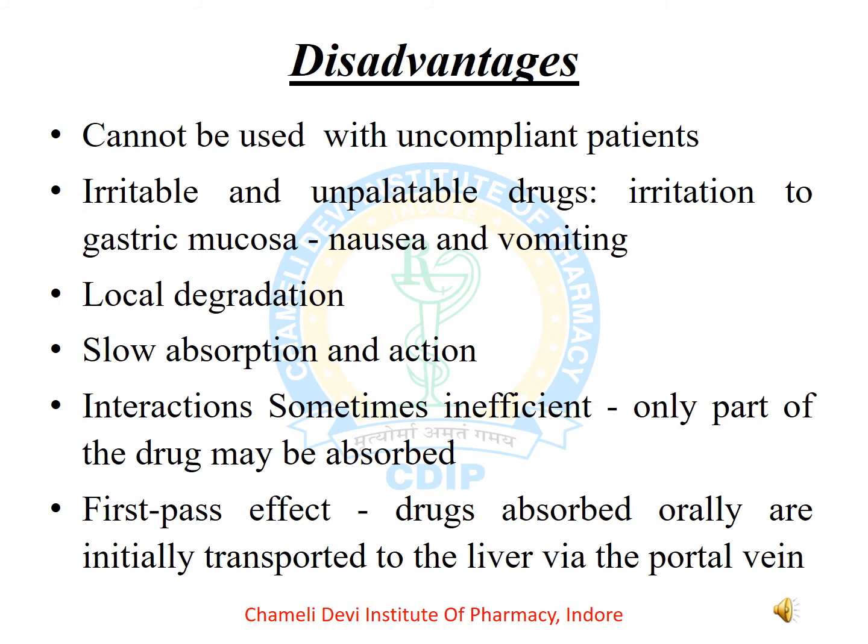Along with advantages, there are some disadvantages, like it cannot be used with uncompliant patients, patients who are unconscious, and infants. Irritable and unpalatable drugs create irritation to the gastric mucosa, nausea, and vomiting. It may undergo local degradation due to enzymatic and acidic activity. Slow absorption and action may occur. It is sometimes inefficient because only part of the drug may be absorbed. The first pass effect: drugs absorbed orally are initially transported to the liver via the portal vein.